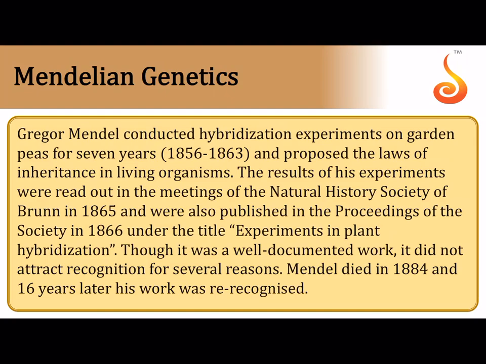As you all are aware, Mendel performed his famous pea plant experiments for 7 years between 1856 to 1863, and then he read it out in the meetings of the Natural History Society of Brunn in 1865, and later it was published under the title of Experiments in Plant Hybridization in 1866.